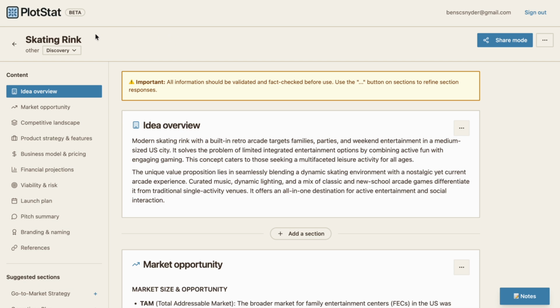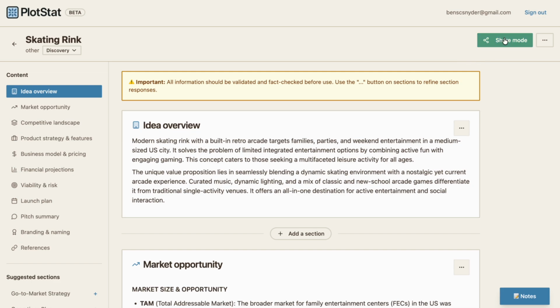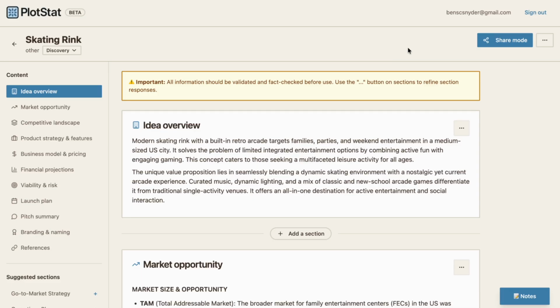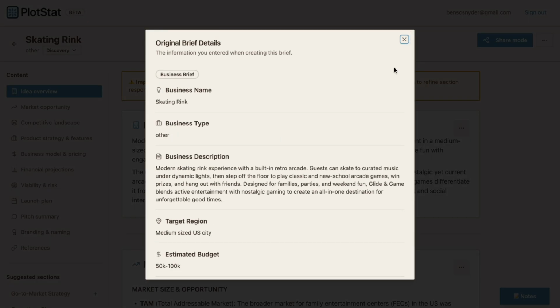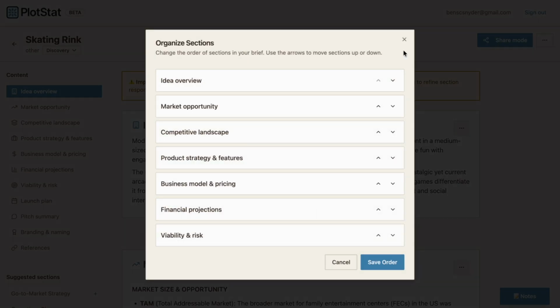Along the top, you can see skating rink and that it's in the other category. I can set different statuses that allow me to reflect on that status, which gets stored as a reflection in the brief. I can share this when I'm ready if I have a partner or collaborator, and I can select the areas I want to share. That'll generate a public URL that I can copy and paste and send to other people. And then there's a couple actions up here like download as PDF. I can view the details that I used to create this brief. And I can even organize the sections if I don't like the organization.